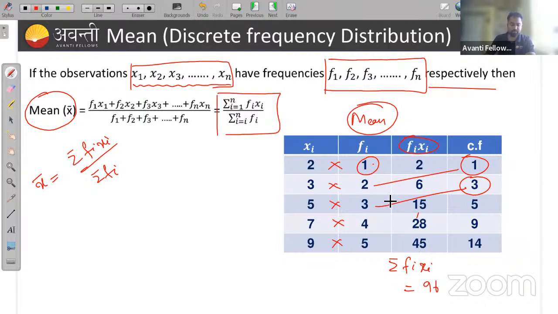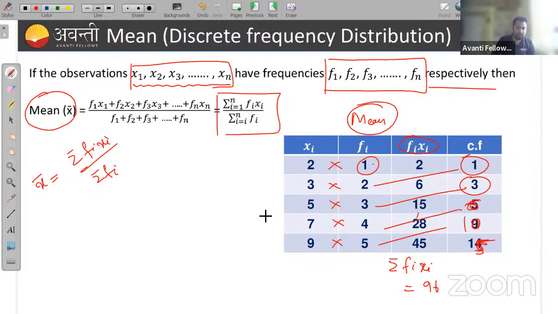1 plus 2... some data are missing, I think. This is 6. 3 plus 3 is 6, then 6 plus 4 is 10, and 10 plus 5 is 15. It will be 15. These are my cumulative frequency.